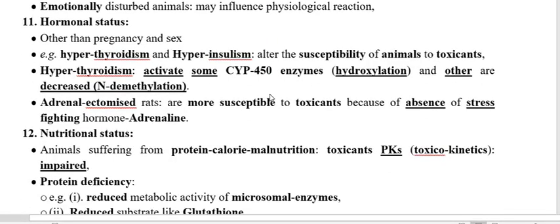Now we have to go through the hormonal status other than pregnancy and sex. So other than pregnancy and sex, the hormonal statuses are hyperthyroidism and hyperinsulinism.